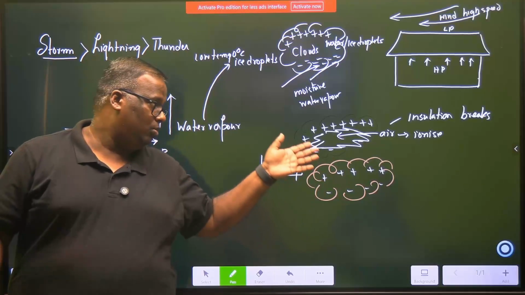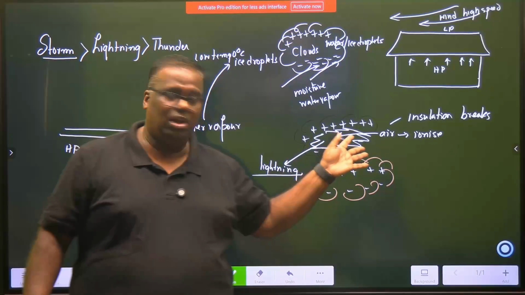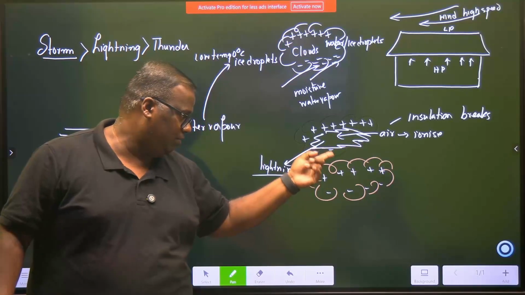Right? Now, the type of lightning that you see between cloud layers, even between layers of cloud also it can happen. Like this is a negative, this is a positive.